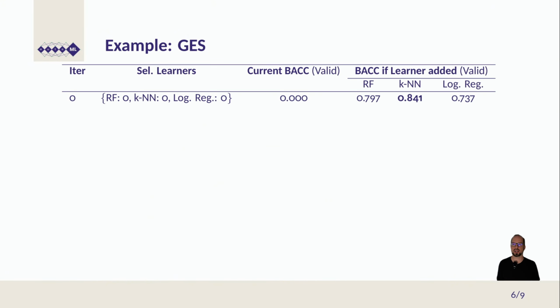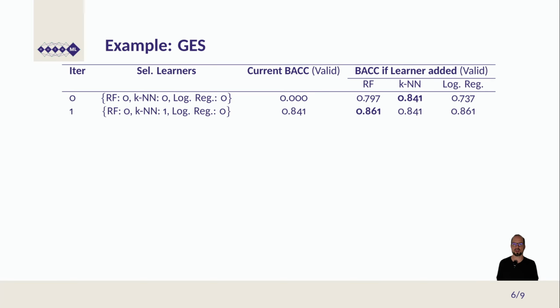So let's have a look at a practical example. We use a random forest, a k-nearest neighbor, and a logistic regression. And the ensemble is empty, so all of them have a performance of 0. Then we simulate adding one model at a time. We start, well, the random forest gives 0.797, the kNN gives 0.841, and the logistic regression 0.737. So we pick the kNN because it results in the best ensemble.